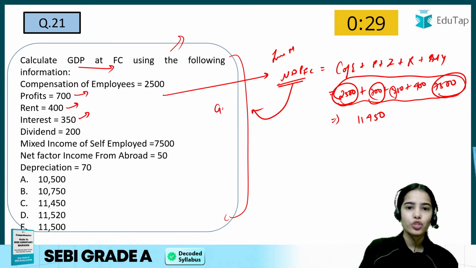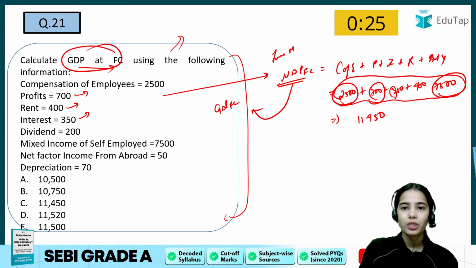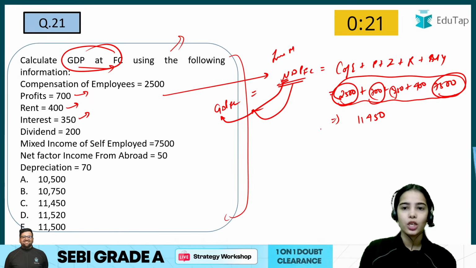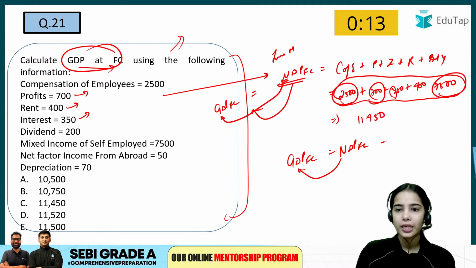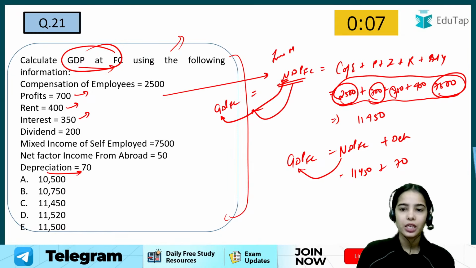You have to go to GDP at FC because you have to calculate GDP at FC. So from net to gross, as per the formula, add the depreciation. So to 11,450, add the depreciation, that is 70, which is given. So what is the answer here?